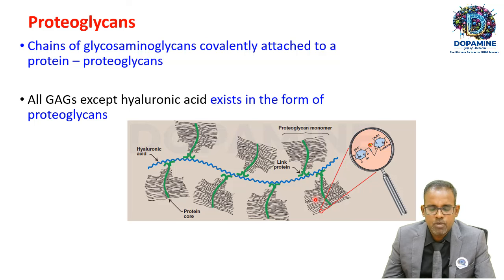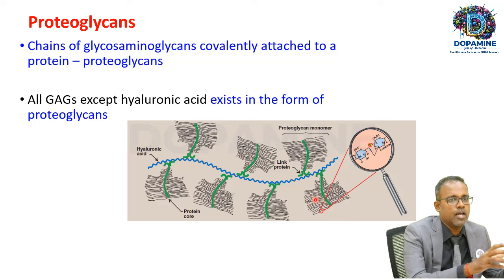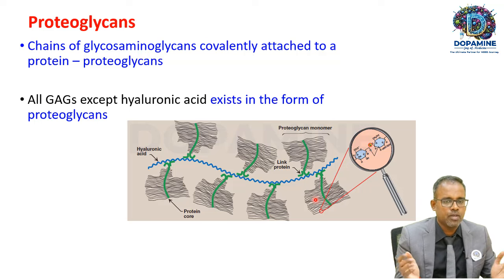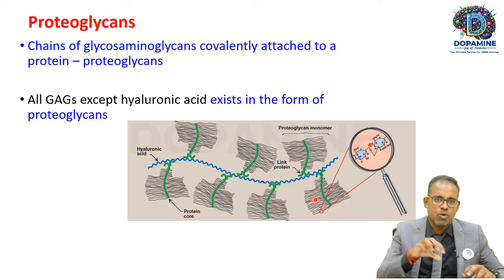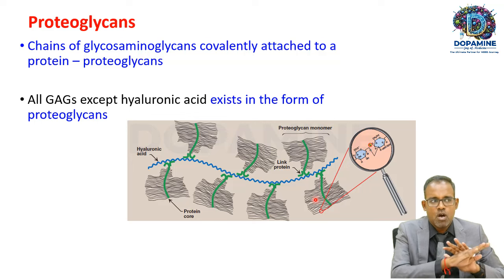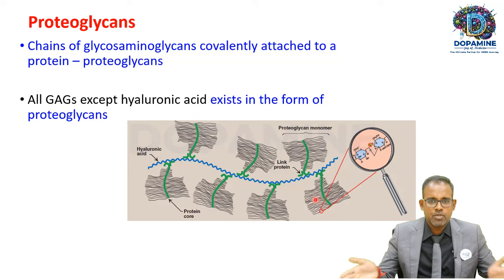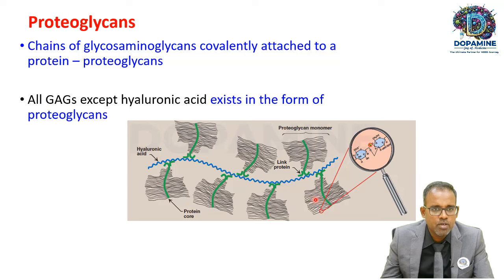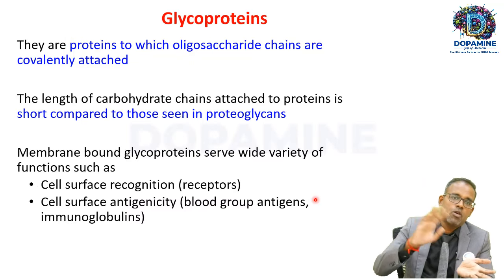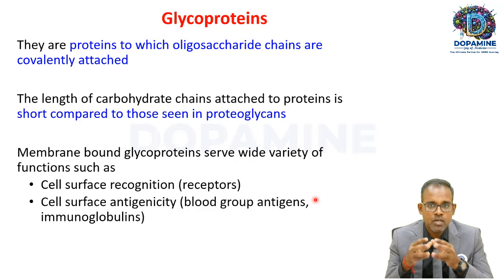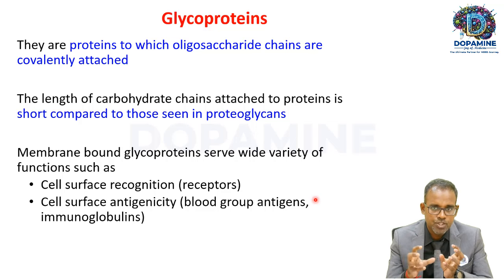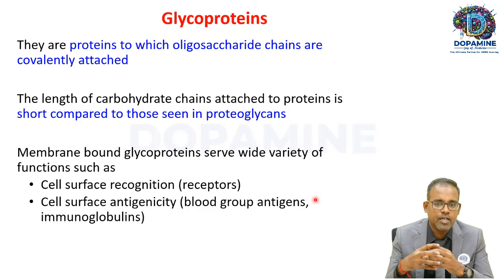So that's about proteoglycans. Proteoglycans are not synonymous with glycosaminoglycans. Both are different. Glycosaminoglycan chains attached to a protein are called proteoglycans. Almost all glycosaminoglycans except hyaluronic acid exist in the form of proteoglycans. Then what is glycoprotein? That is still different from what you have seen so far. Glycoproteins are proteins to which oligosaccharide chains are covalently attached.